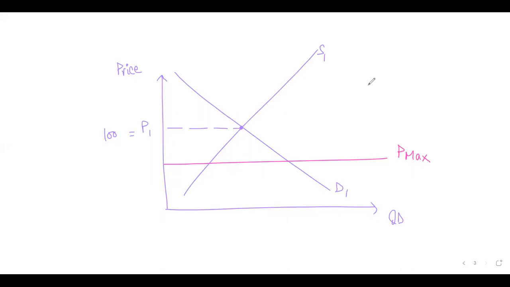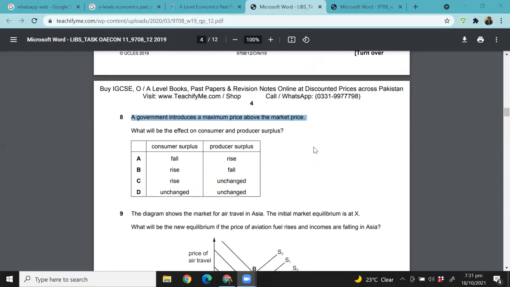So if the maximum price is above the equilibrium, since that is not what the purpose of a maximum price is, that will make the maximum price ineffective. Yes or no? So consumer and producer surplus will be unchanged. How many of you got this? So in this case, when the maximum price is above the equilibrium, always read the question carefully. So the answer should be D.